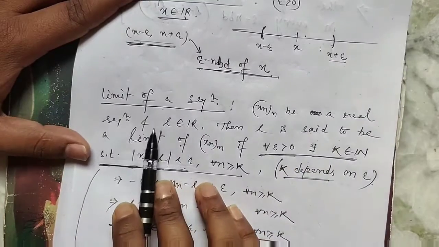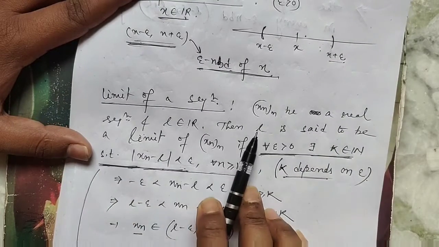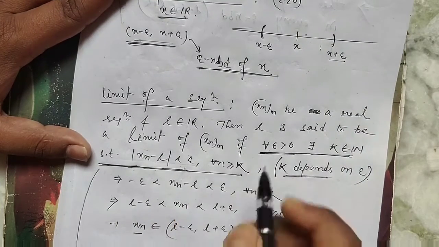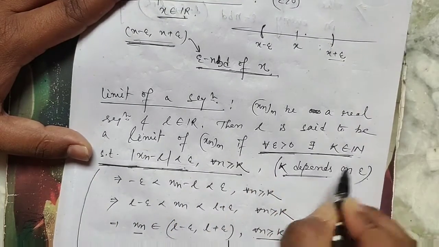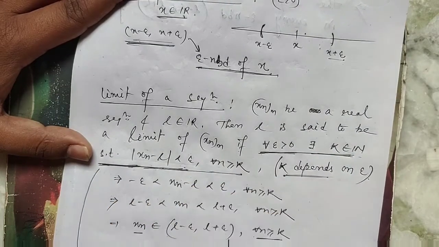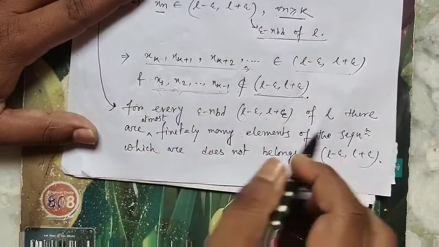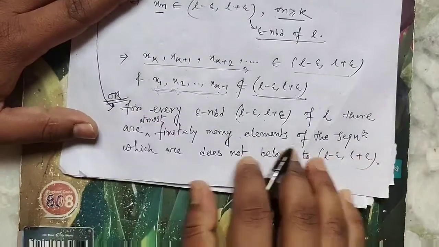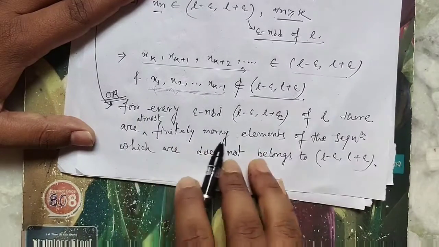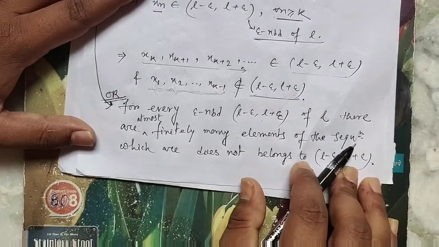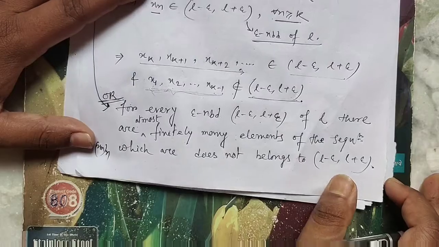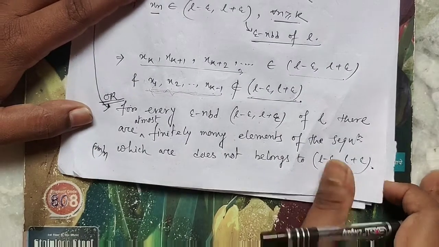If Xn is a real sequence and L belongs to R, then L is said to be a limit of Xn if for each epsilon greater than 0 there exists k belongs to N such that mod of Xn minus L is less than epsilon for n greater than or equal to k. Or we can say if for every epsilon neighborhood of L there are at most finitely many elements of the sequence Xn which do not belong to L minus epsilon, L plus epsilon.